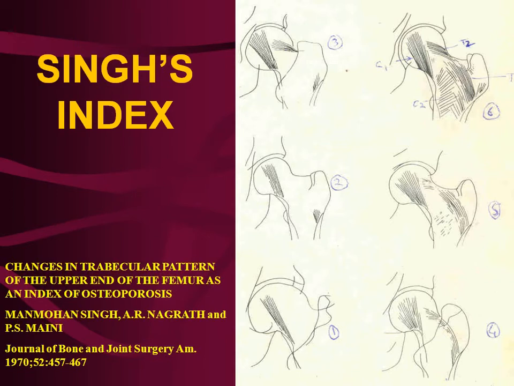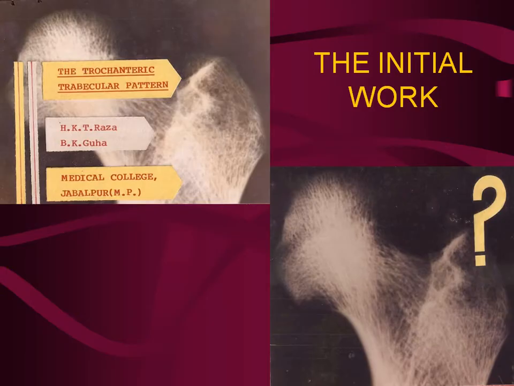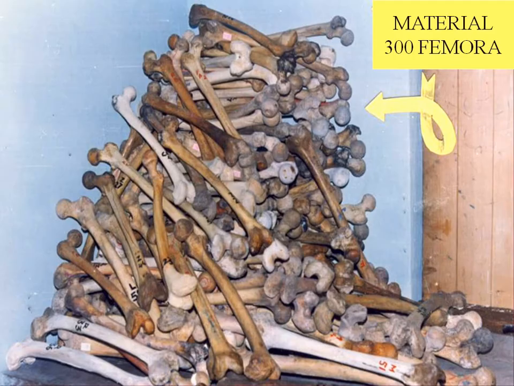The Singh's index, I'll come to this later, but I think it is very erroneous because it is based on just a two-dimensional picture in the AP view. We need to see any bone in a three-dimensional perspective. Only then can we know what the features are. Our initial work was in 1988, when I presented this paper at our Indian Orthopedic Association meeting, and it was awarded. We studied the trabecular pattern of the greater trochanter because we wanted to have a contoured plate applied to the lateral aspect, and we wanted to know what the trabecular pattern was.